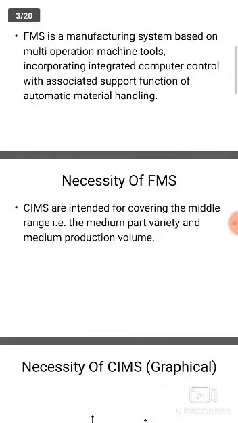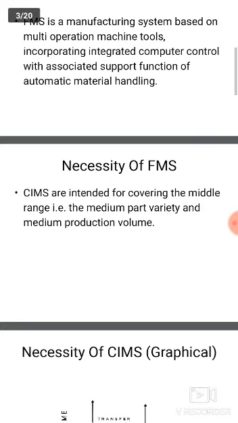FMS is intended for covering the middle range, that is medium part variety and medium production volume. Why is FMS necessary? The FMS concept, flexible manufacturing system, is the least flexible computer integrated manufacturing system. It is designed to produce a very limited number of different parts. So it produces only limited products in less time.